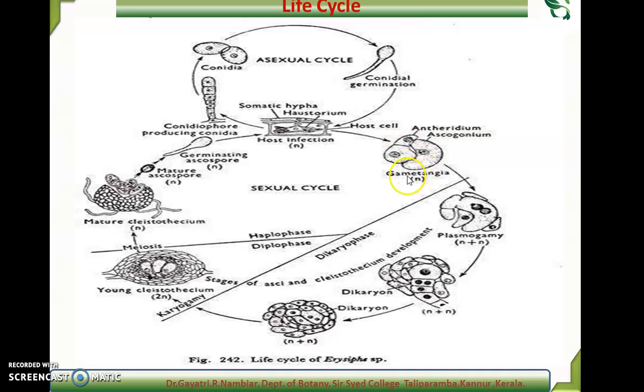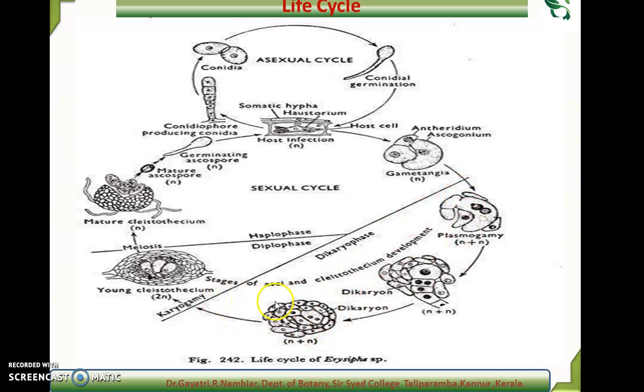Both are haploid in nature. Only plasmogamy is taking place at the point of contact. Then two haploid nuclei will lie side by side, and wall formation will take place, resulting in the formation of the ascus mother cell, and the formation of the Cleistothecium, that is the fruit body, will also take place simultaneously.